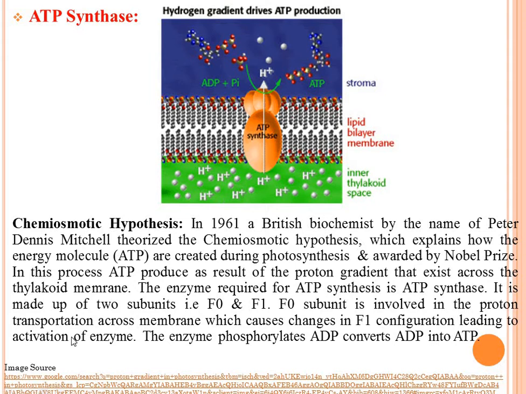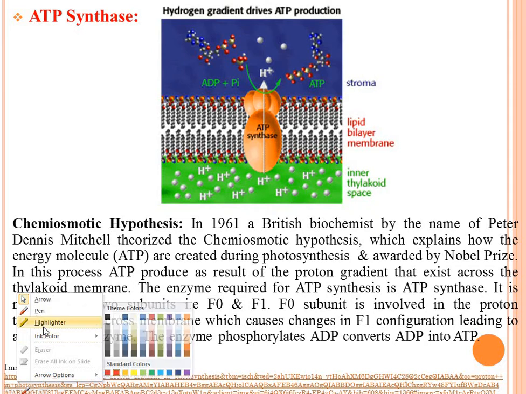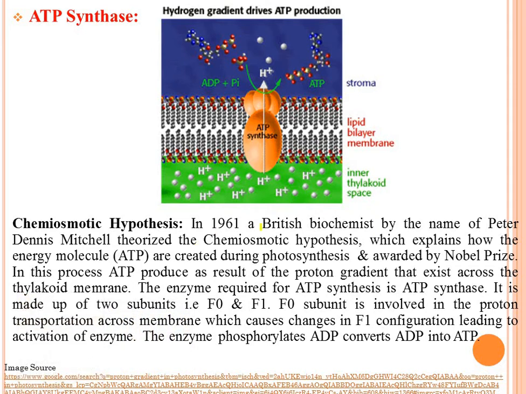See what is the chemiosmotic hypothesis. In 1961, a British biochemist by the name Peter Dennis Mitchell theorized the chemiosmotic hypothesis, which explains how the energy molecule ATP is created during photosynthesis, and he was awarded the Nobel Prize. In this process, ATP is produced as a result of a proton gradient.